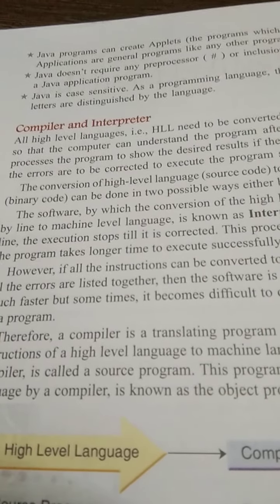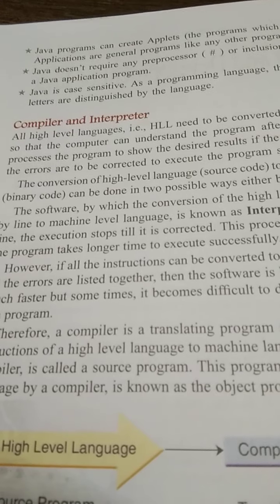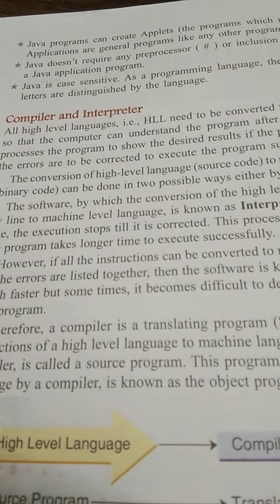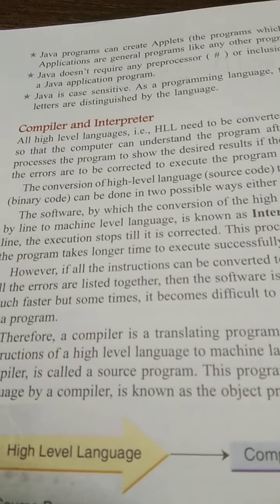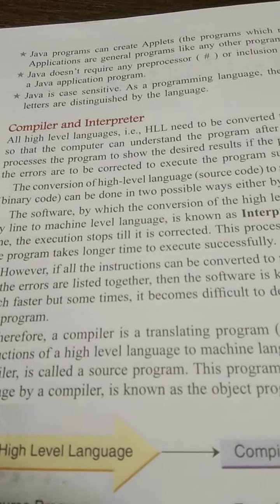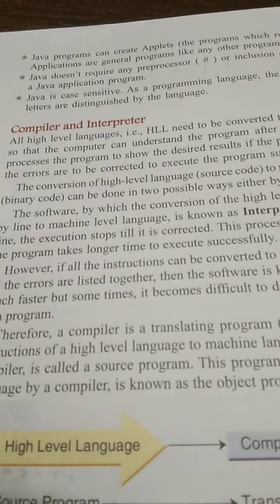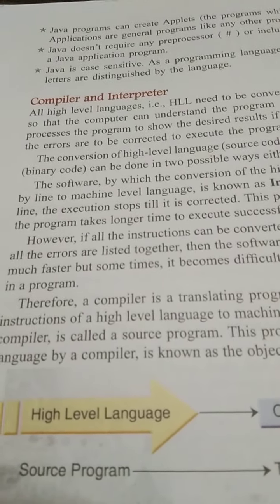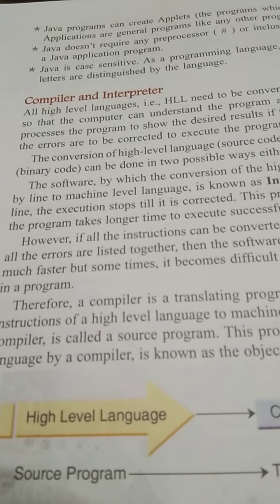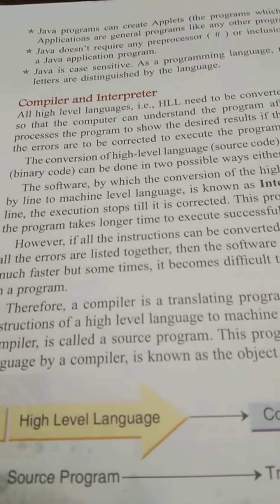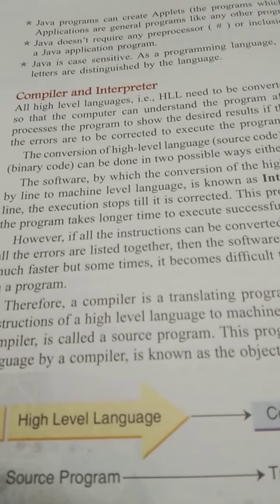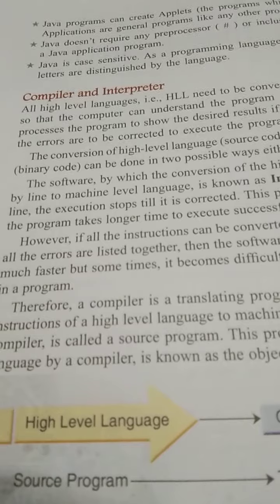Let's understand the terms compiler and interpreter. We use translator. Once we write a program, that program is a set of instruction which we give to computer in any particular language, and that program is known as source code.